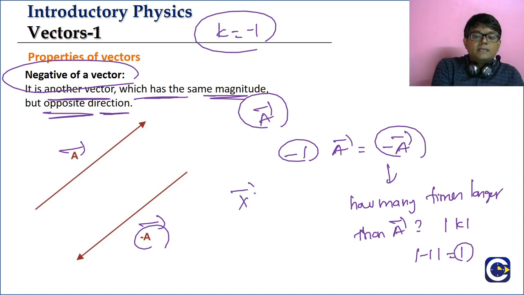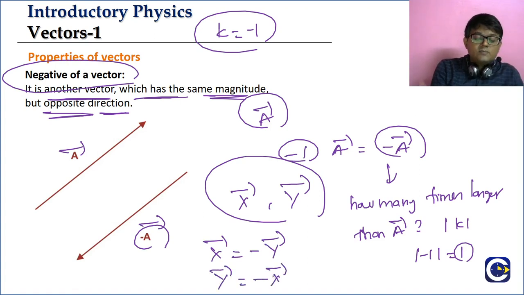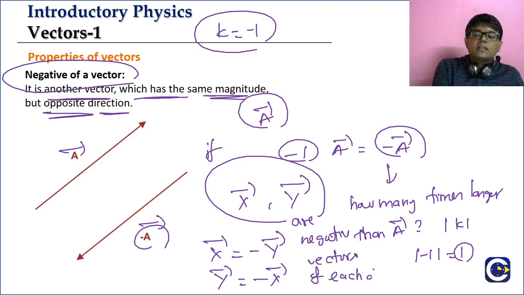Say for example, somebody says x bar and y bar are negative vectors. If that is given, then think about it. What can we say? We can say x bar is equal to minus y bar, or we can say y bar is equal to minus x bar. Either x bar is equal to minus y bar, or y bar is equal to minus x bar, if x bar and y bar are negative vectors of each other. So this is what we call a negative of a vector.